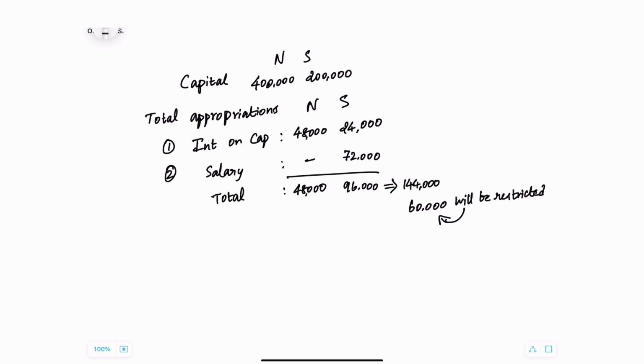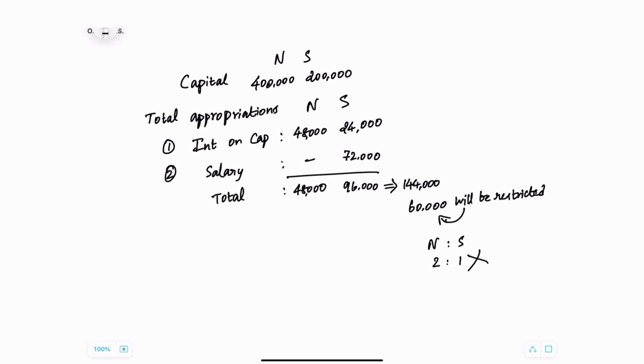Who is going to get how much is the next question. N and S, their profit sharing ratio is 2:1. Is this 60,000 going to be distributed in the ratio of 2:1? The answer is no. You cannot use the profit sharing ratio for this. Then at what ratio will this 60,000 be distributed? So this is an inadequate profit situation.